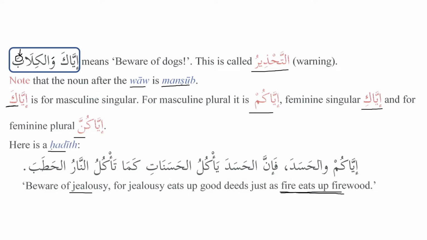So it's a disease of the heart, and these diseases of the hearts, they make us weak. So that's why Allah subhanahu wa ta'ala and the Prophet Muhammad sallallahu alaihi wasallam have warned us that we have to protect our hearts, or try our level best to protect our hearts from all these diseases of the heart. Like we have hasad, jealousy, we have al-kadhib, which is like lying, and then we have ghiba, which is backbiting, and so on. So the list is very long, and we ask Allah subhanahu wa ta'ala to protect us from all these diseases of the heart.